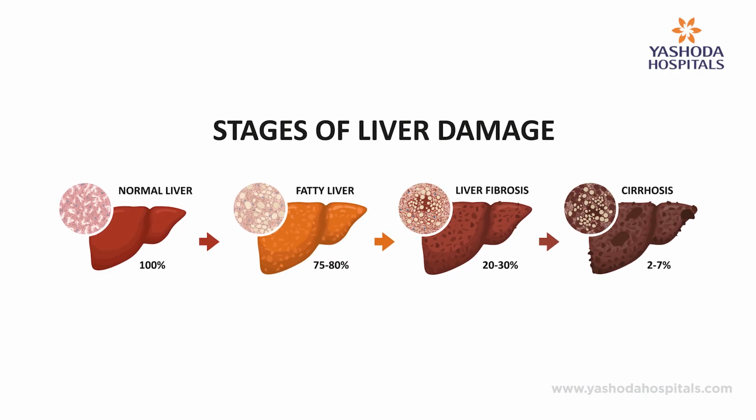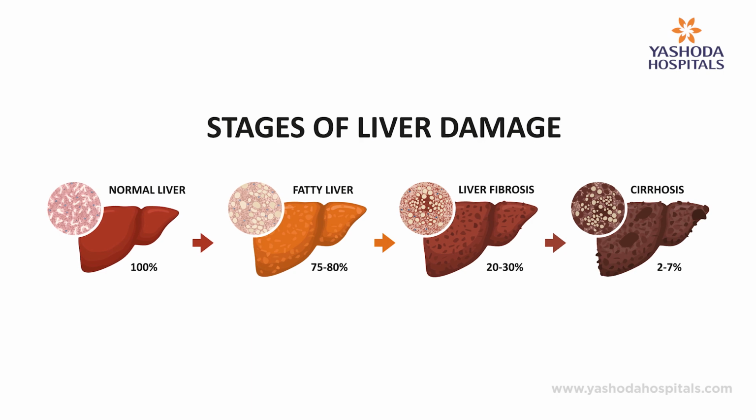See, at least 50% of urban population today has fatty liver. And fatty liver is a cause of chronic liver disease over a period of time. And fatty liver should be taken seriously because at an early stage, if it is diagnosed, it is always reversible. And fatty liver can progress to chronic liver disease and it can cause cirrhosis of liver.